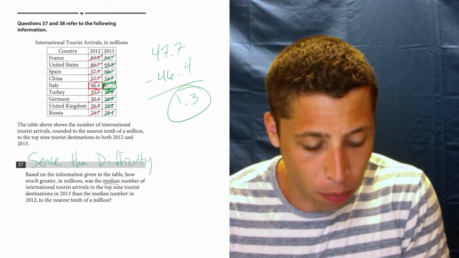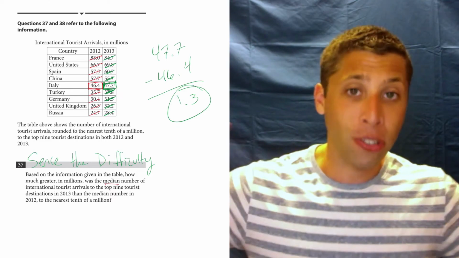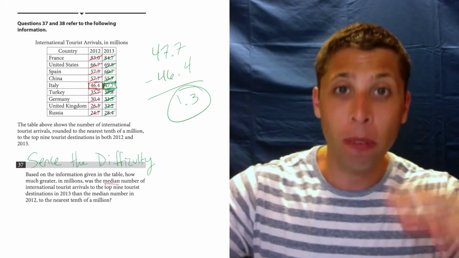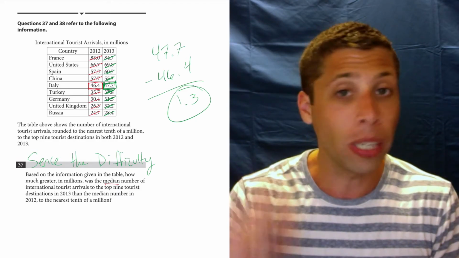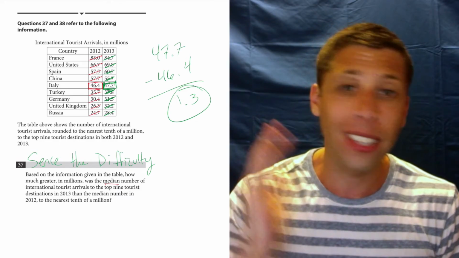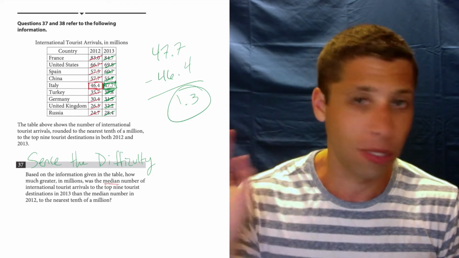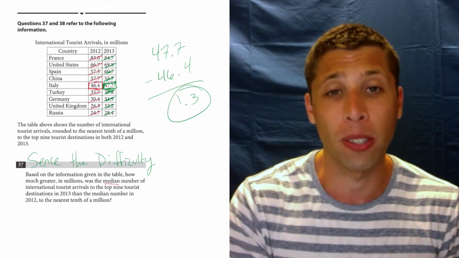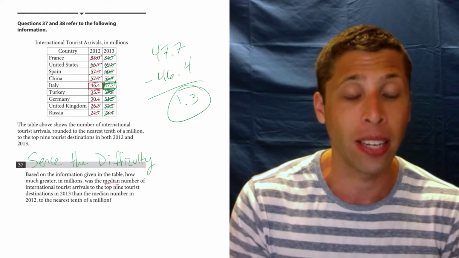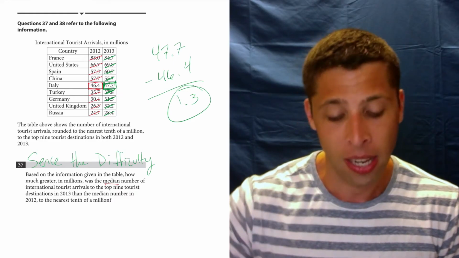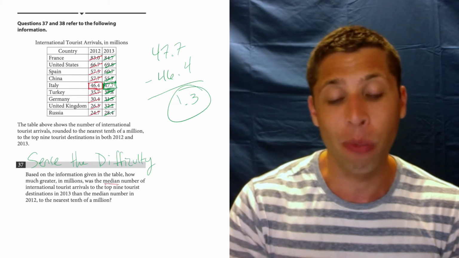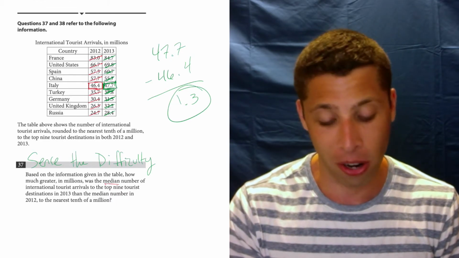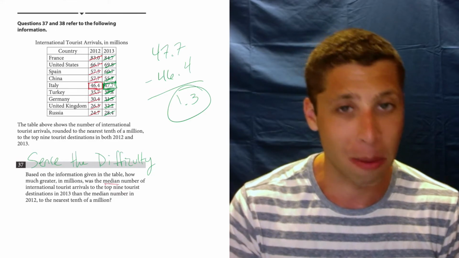The point, though, I will make is as you're going through these grid-ins, start being kind of picky about what you do based on the time you have left. So if you're really short on time, anything that looks like it's going to take a long time, just move past it and try to pick up as many points as possible. This is really quick, I think. So I want you to look at this and trust that you know how to find a median and do it, and not worry about the fact that it looks like it's going to be hard because it's a long story with lots of numbers.